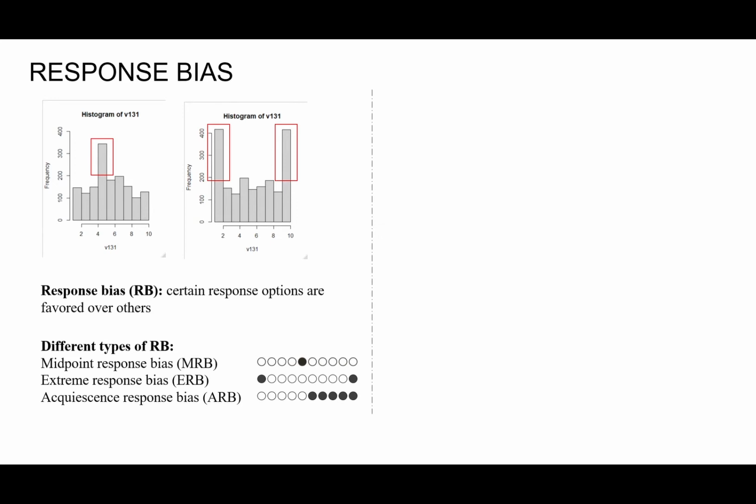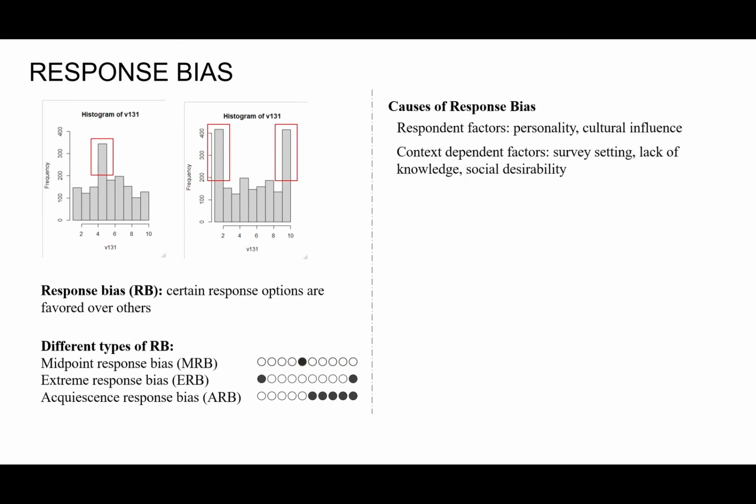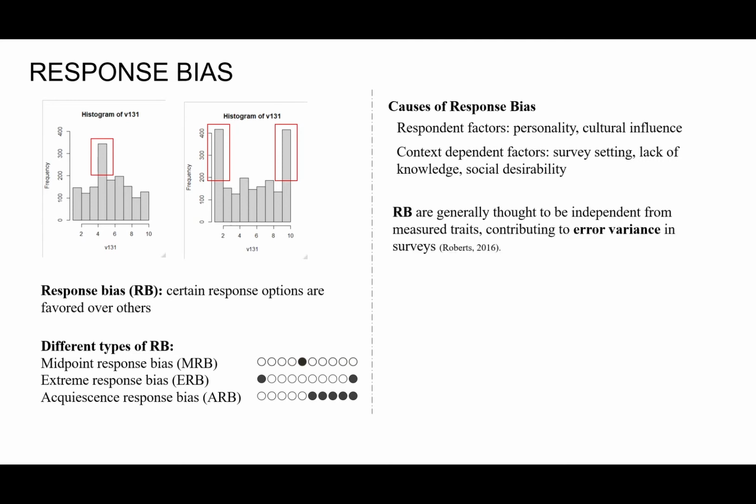According to the position of the response options, response bias can be distinguished into midpoint response bias, the tendency to use midpoints; extreme response bias, the tendency to use extreme responses; and acquiescent response bias, the tendency to use the positive side of an item. Response bias is caused by both respondent factors and context-dependent factors. Respondent factors include personality and cultural influence, while the context-dependent factors include survey setting, lack of knowledge, and social desirability.